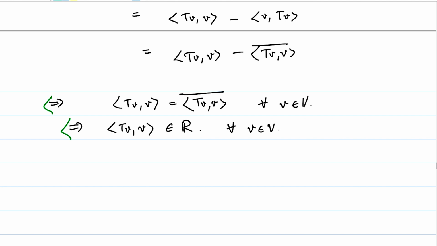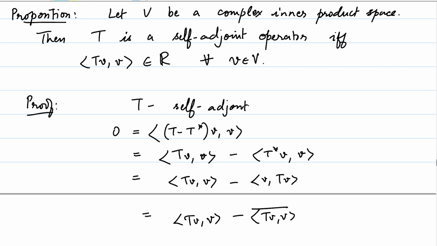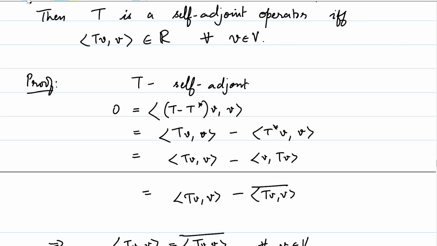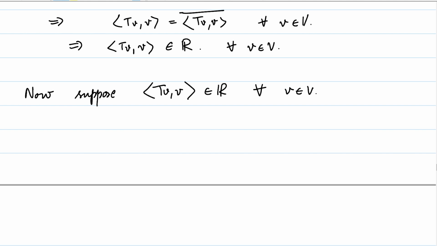That would imply that this is equal to 0. So let me just not use the colors. I'll just write here that now suppose the inner product of TV, V is an element of R for all V in capital V.